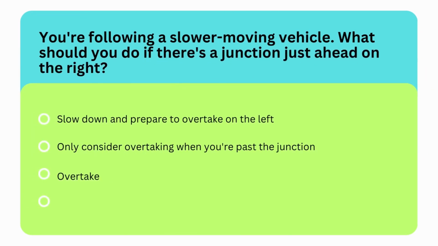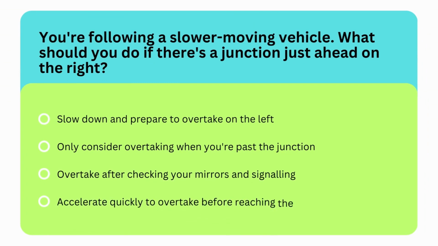Options are slow down and prepare to overtake on the left. Only consider overtaking when you're past the junction. Overtake after checking your mirrors and signaling. Or accelerate quickly to overtake before reaching the junction.